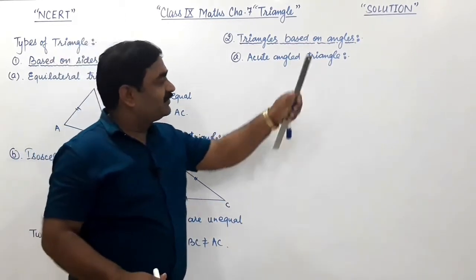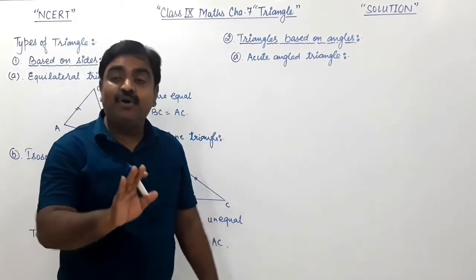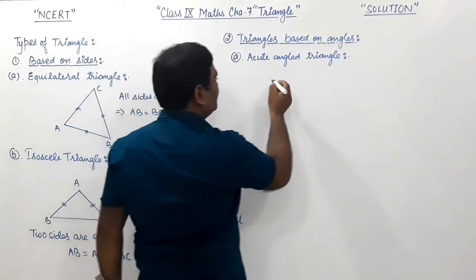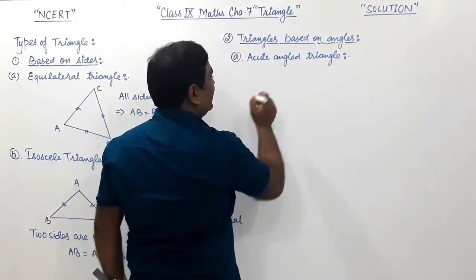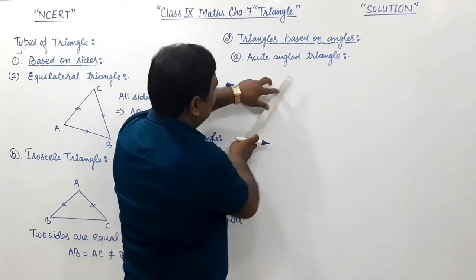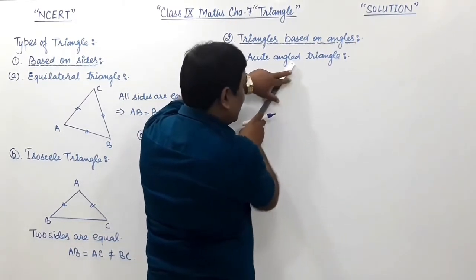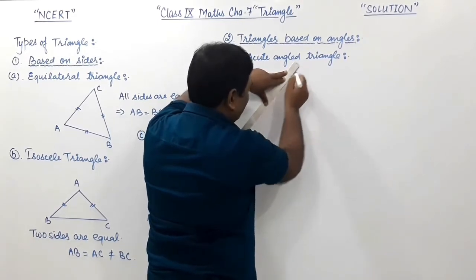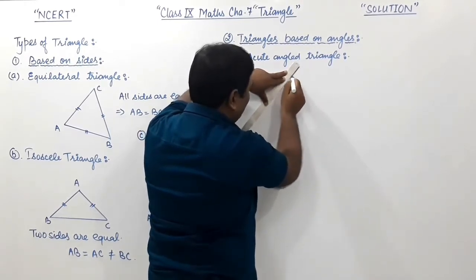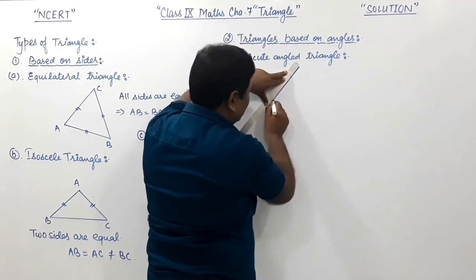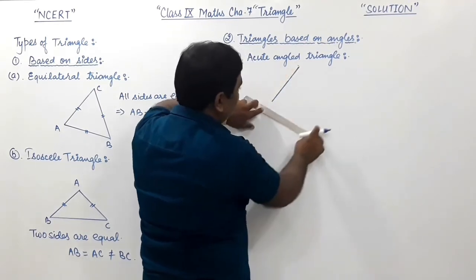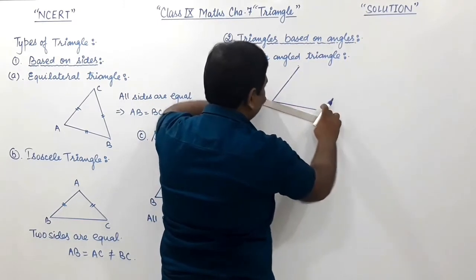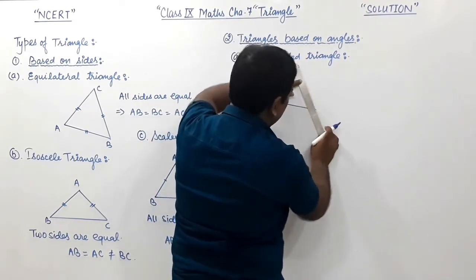An acute angle triangle is a triangle in which all three angles are acute. As you know, an acute angle is an angle of measure between 0 and 90 degrees.